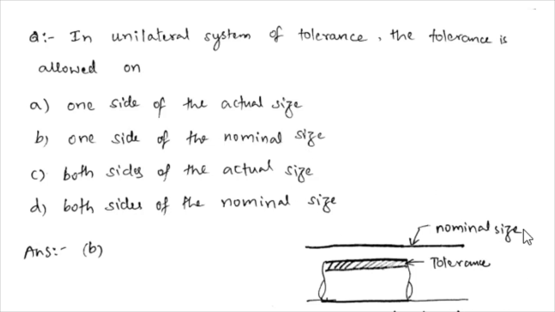So I told you in the previous question we have discussed that nominal size and basic size are both the same. So here, unilateral system means the total tolerance value is given only on one side of the nominal size or basic size. Suppose here we are showing it below the basic size. So for this question, the correct answer is option B, one side of the nominal size. Unilateral system means giving the tolerance value on one side of the basic size or nominal size.